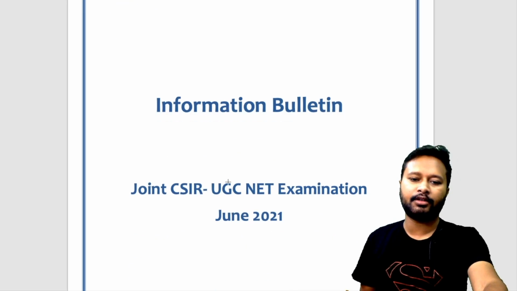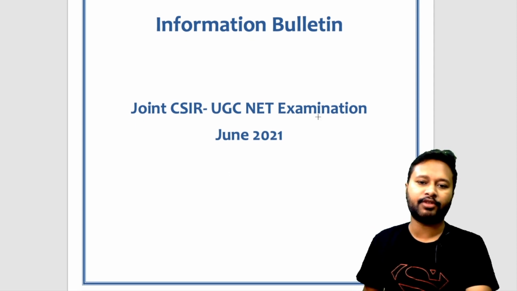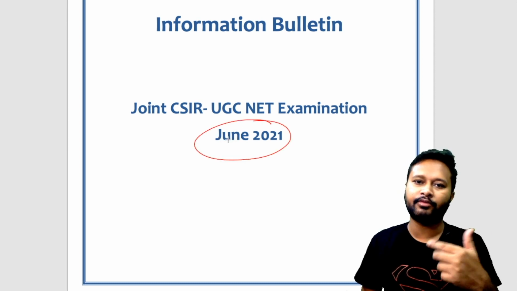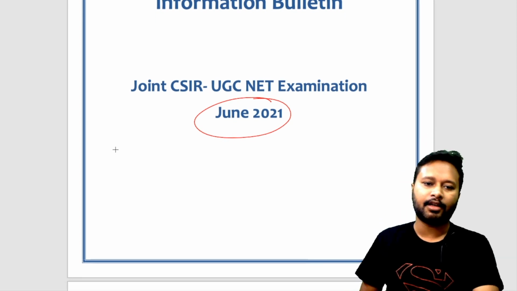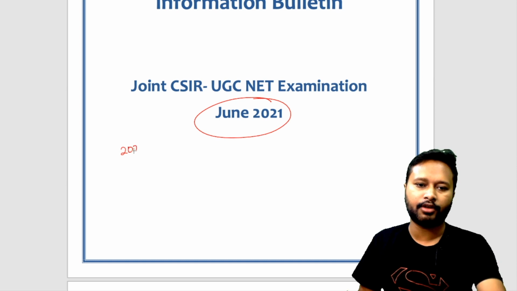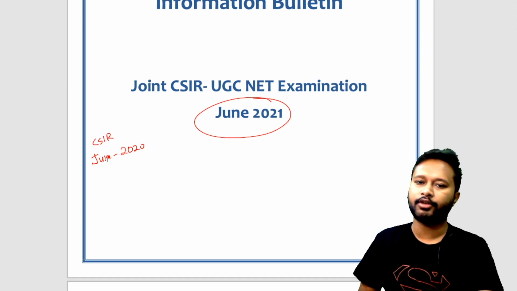Alright, so this is the information bulletin for joint CSIR UGC NET examination June 2021. Now, this is the first thing which you should see, because the last exam which happened was in 2020, and that was called your June 2020. So that was the CSIR June 2020 exam.